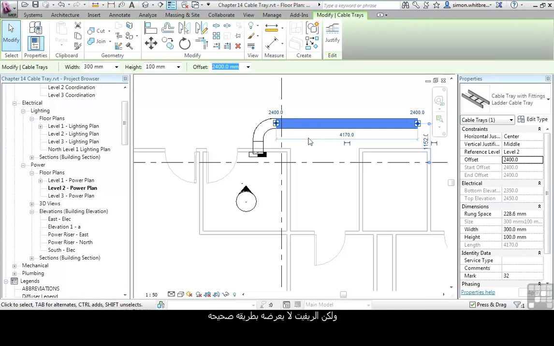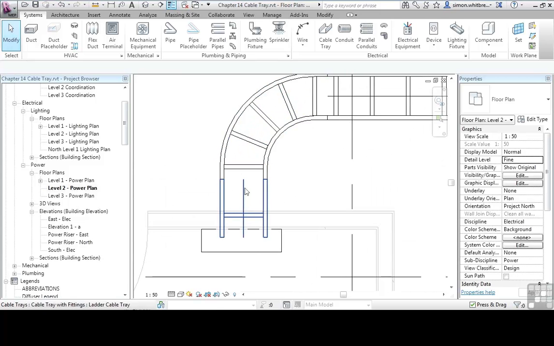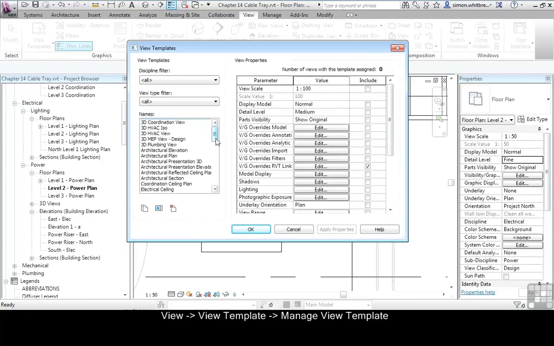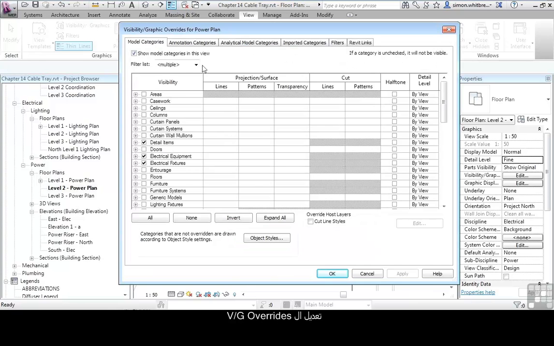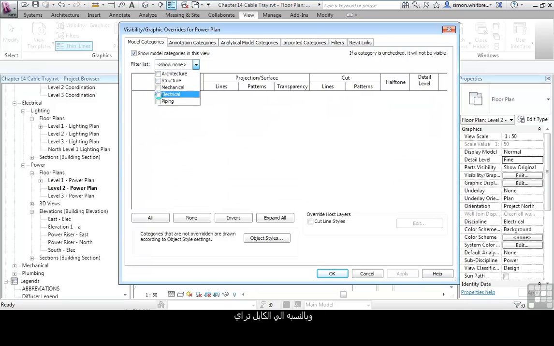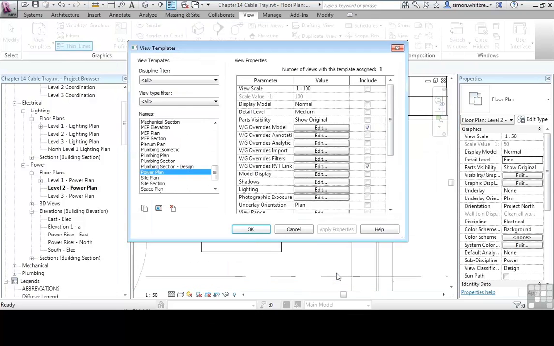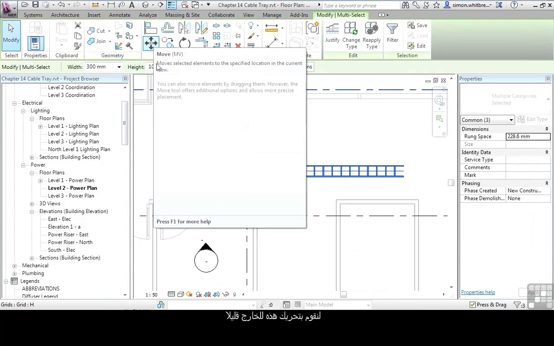But Revit doesn't show the actual ladder until you change this to fine level of detail. Notice also that we have the center line displaying. To turn the center line off, we can go to the View Templates, manage my View Template for my power plan, edit the visibility graphic overrides, and for electrical cable tray, we turn off the center line. Let's just move this out of the way slightly